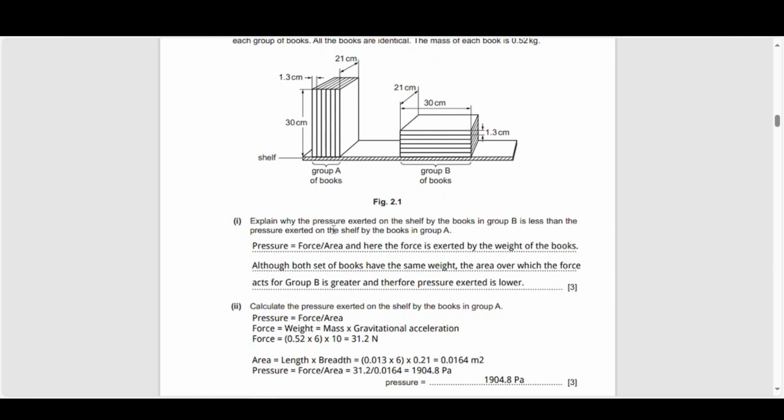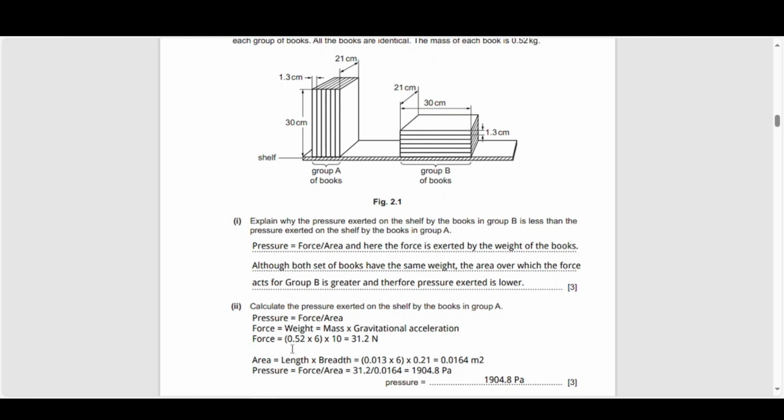You've got 6 books, and you have to convert all of these into SI units because you are using SI units for the force. So 1.3 centimeters is 0.013 meters, 21 centimeters is 0.21 meters. So I've got 0.013 multiplied by 6, and then that multiplied by 0.21, and that gives you an area of 0.0164 meters squared.